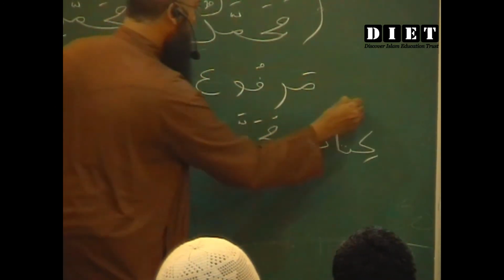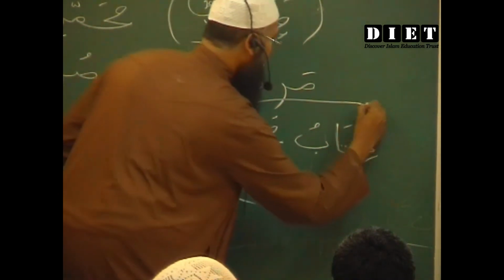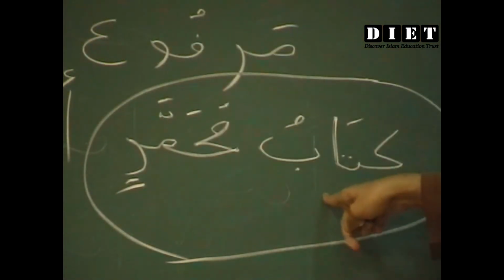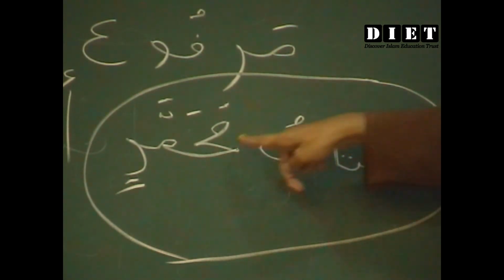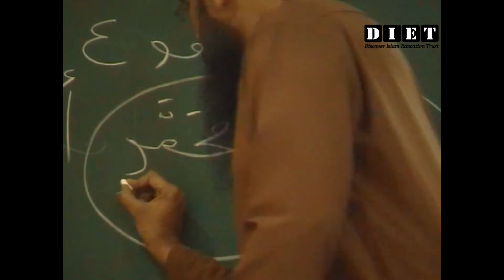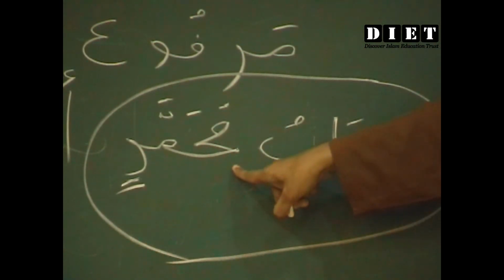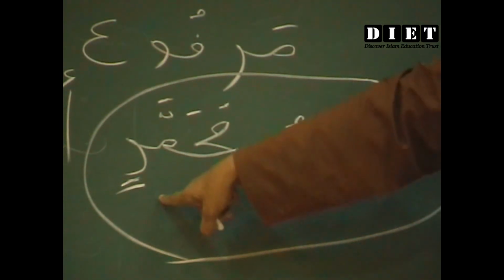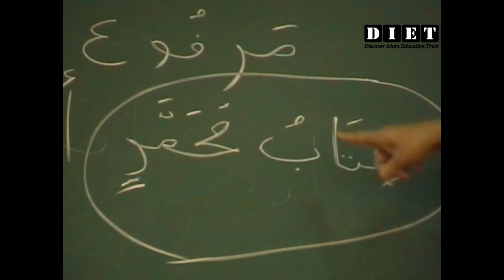Now you're getting the new concept. This is new. This is absolutely new. So far we haven't touched this. Now we are opening up. We are finding two words. Kitabu Muhammadin. For the first time, you're seeing Muhammadin in the sentence. It is in majroor form. Why? Because you want to say this book belongs to Muhammad.